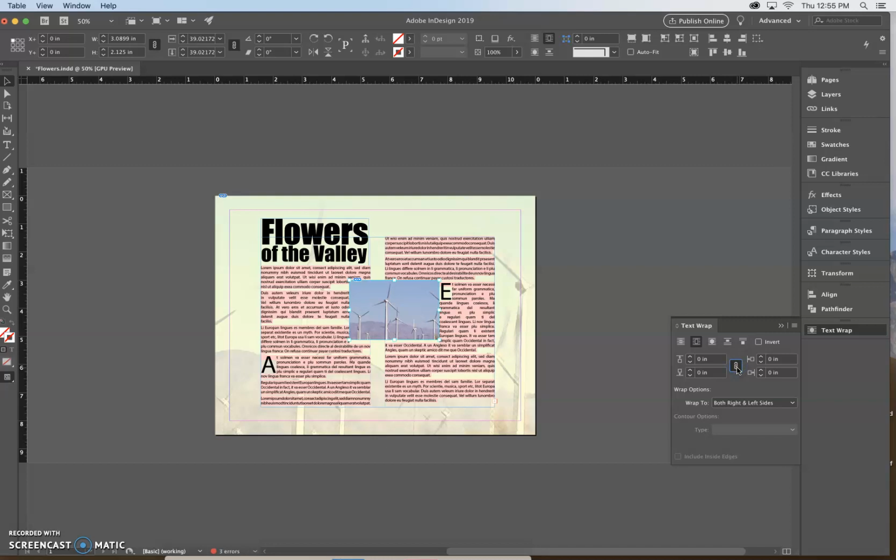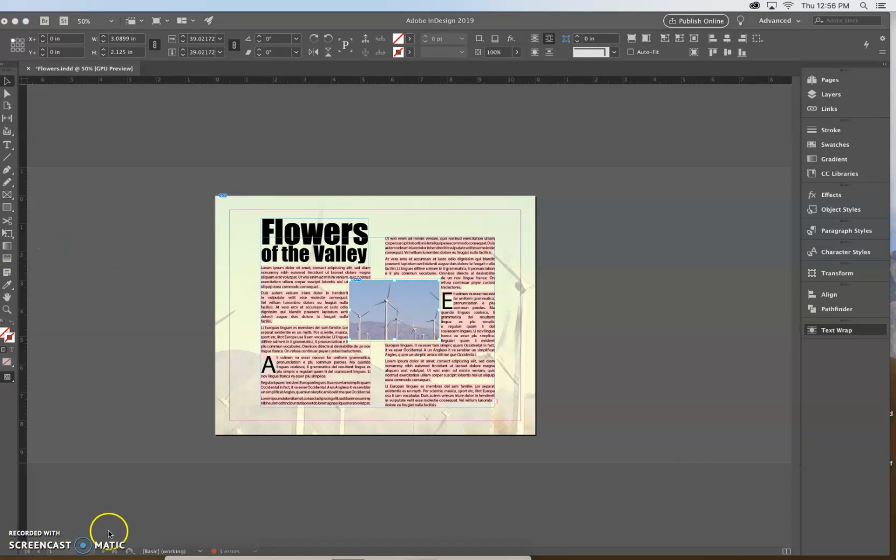And we're going to do 0.125 in the top offset text box. So top offset, we're going to type 0.125, and then we're going to press Return. Okay? So that gives it just a little bit extra room on all sides.